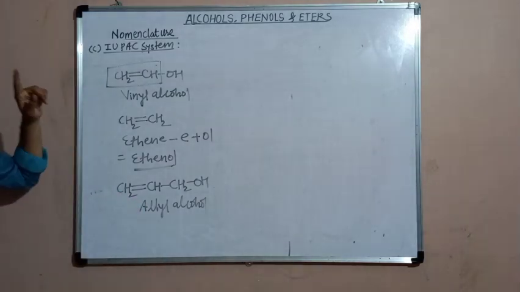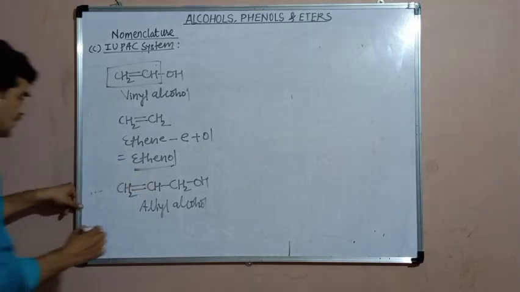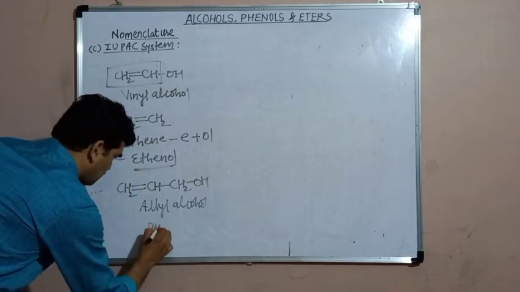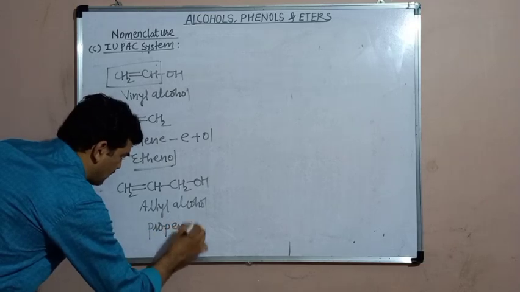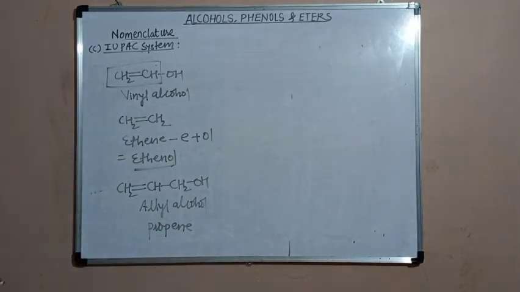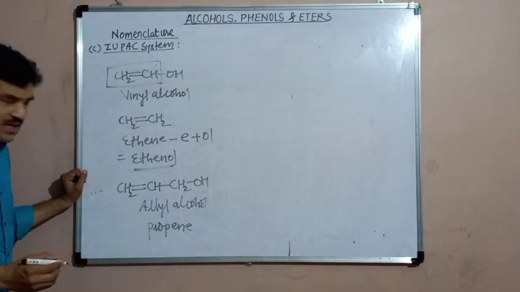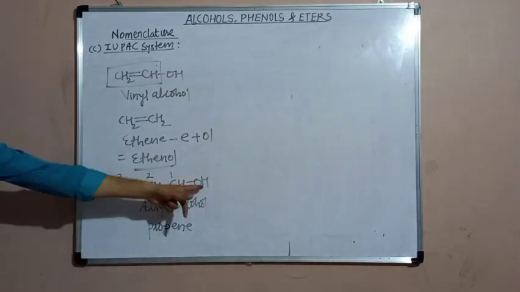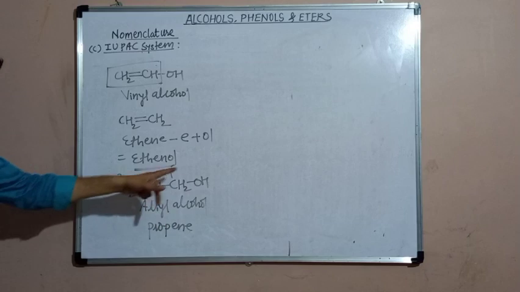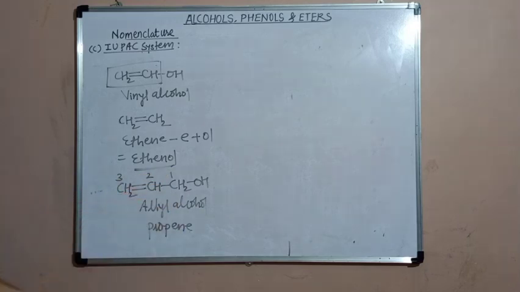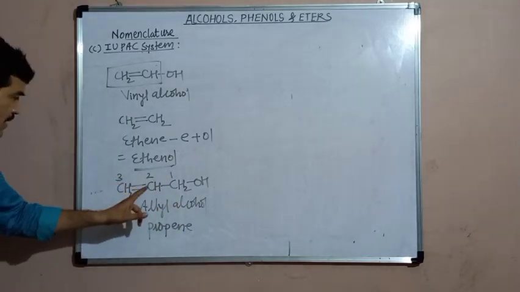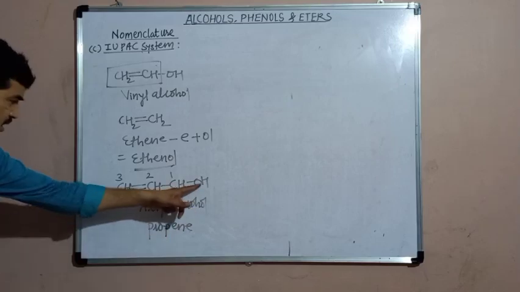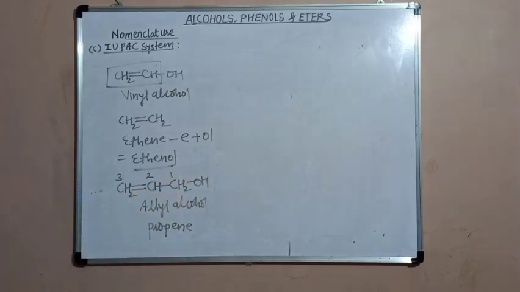Here the parent hydrocarbon is propene. Now the numbering: carbons are numbered in such a way that the carbon bearing the OH, the principal functional group, should get the lowest possible number. Here 2 functional groups are there, carbon-carbon double bond and OH. But OH is the principal group, so it should get the lowest possible number.